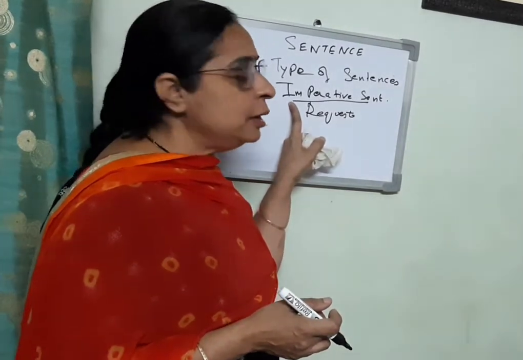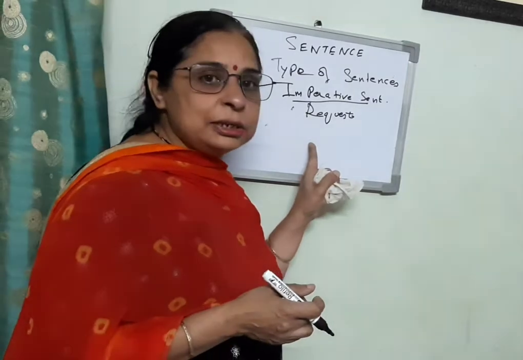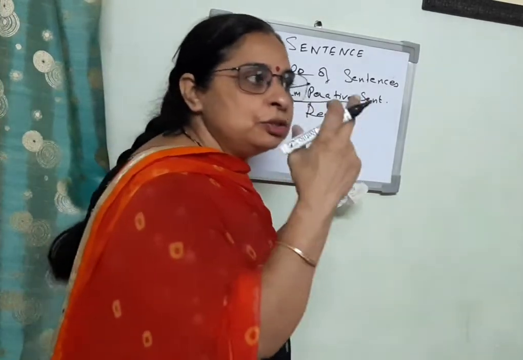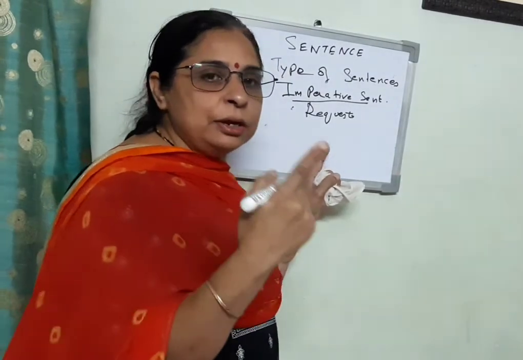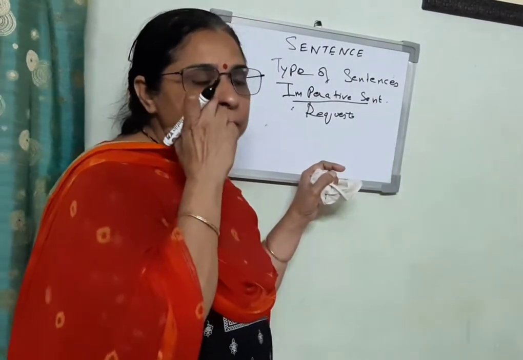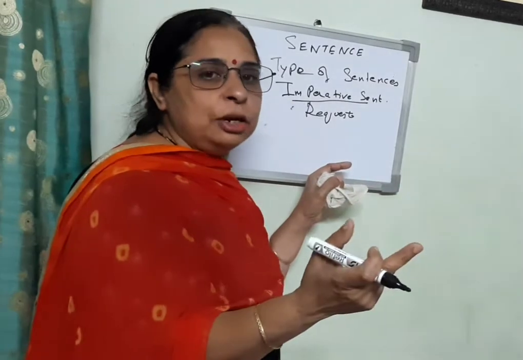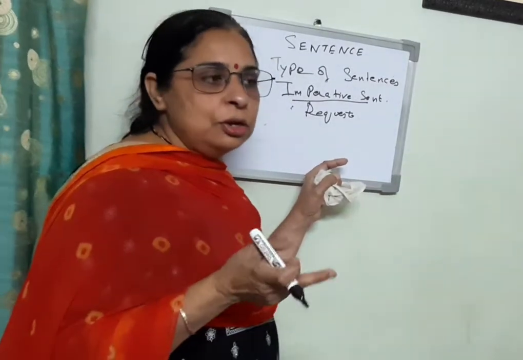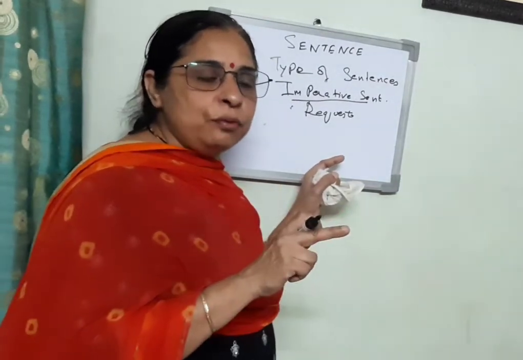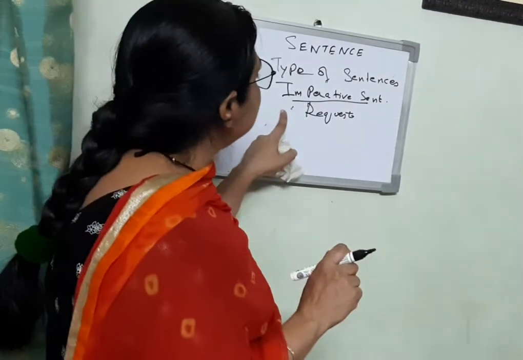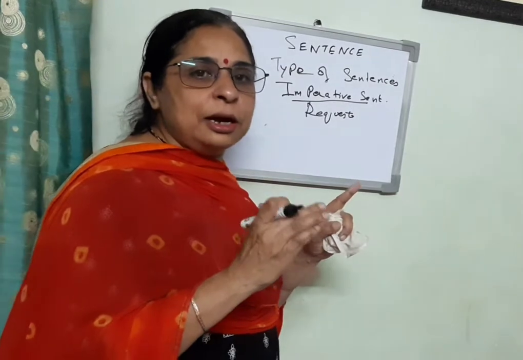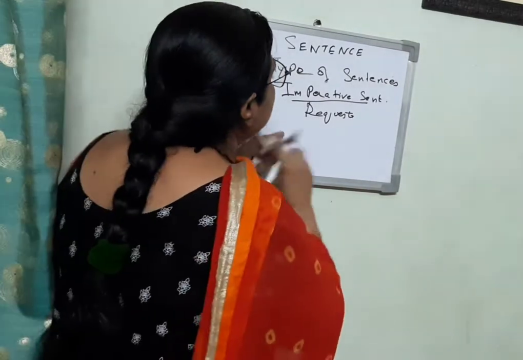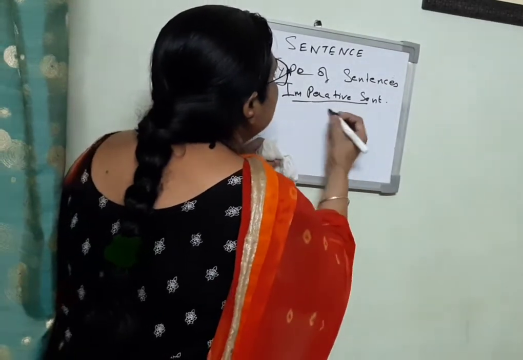Like when we say, Ram, shut the door, then we are giving him an order. But when we say, Ram, please shut the door, then we are making a request. So it is a request type of sentence, and it will also come in imperative sentences. So the imperative sentence includes one type that is order.